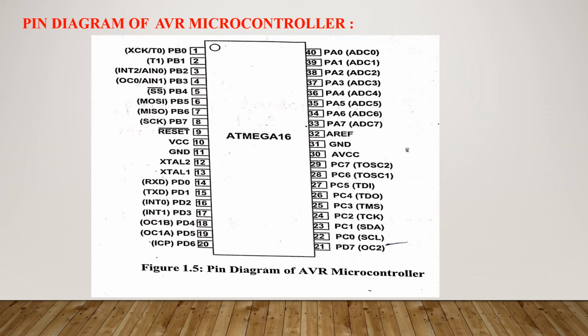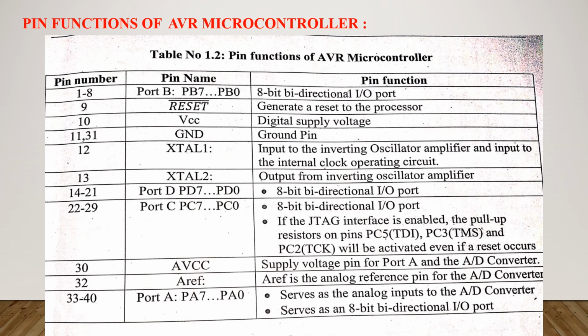So reset pin is used to reset the microcontroller to its initial values. Crystal oscillator pins are used to generate the clock frequency. And in case of 89C51 we are using port 3 for alternate function. So here port D is used for alternating functions. Remaining functions are same. Ground, VCC are used as power supply connections. So these are the pin functions stated here.